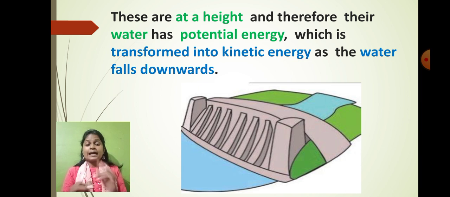See the difference? I tell you once again. Whatever water is stored at the height has got potential energy. When the water falls down, the water's potential energy will convert into kinetic energy. Okay, so these are the two important forms of energy which we have learned just now: the potential energy and the kinetic energy.